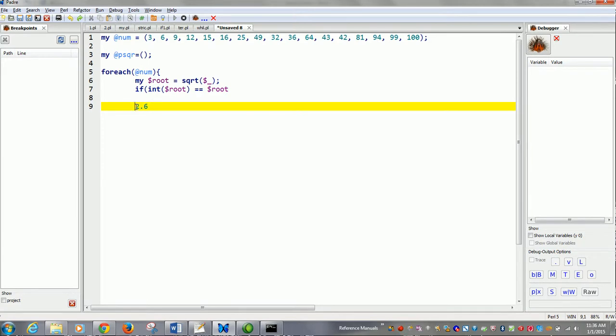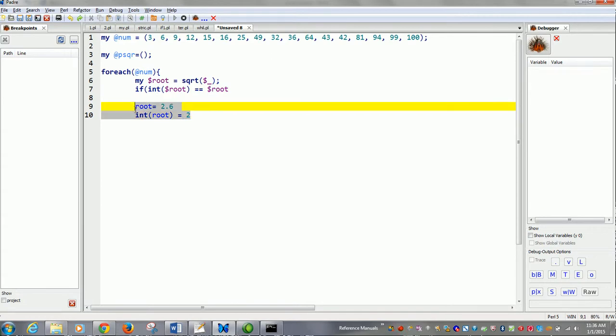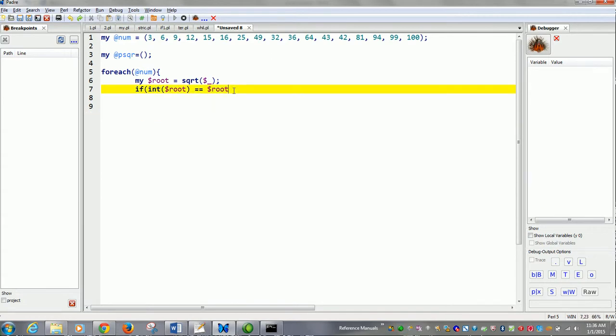Now this value gets stored in the root. So the integer of root becomes 2. 2 is not equal to 2.4, so it will not enter the if block.